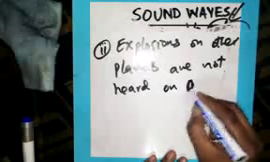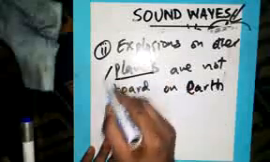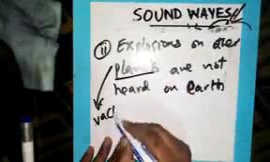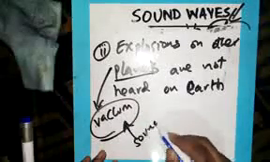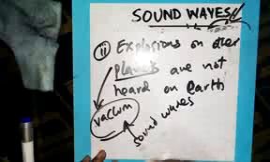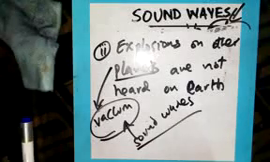On Earth. Do you know why? Because on these planets there is a vacuum. Hence, no sound wave can transfer in a vacuum.